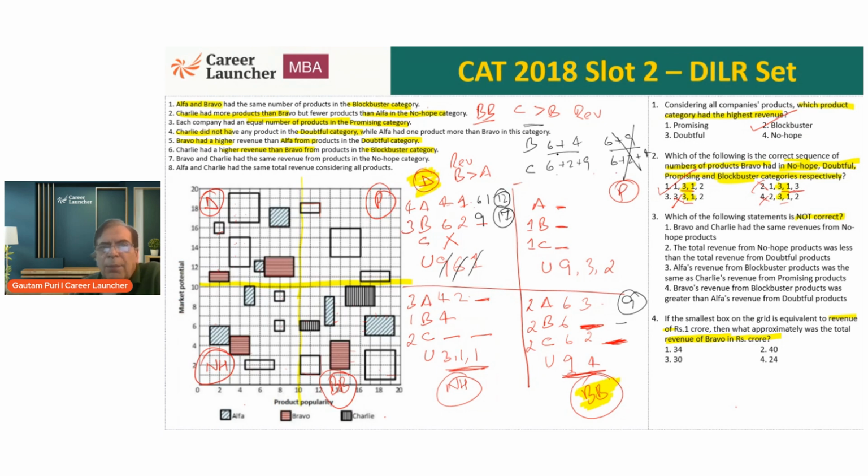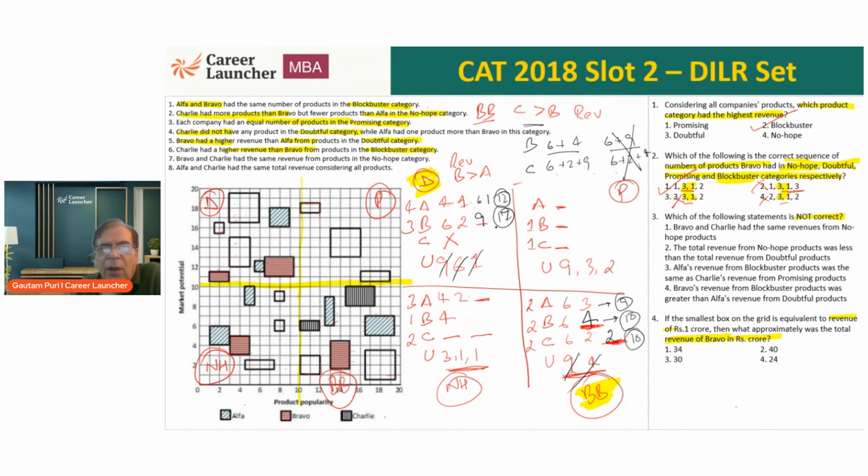What does this mean? Bravo should be 6 plus 4 and Charlie should be 6 plus 2 plus 9. What is the revenue of Bravo? Okay. So let me just say this is 9, this is 10, and 6 and 4, 10. Okay. Now, what are the choices for question 4? I still have to worry about no hope, but let's see.